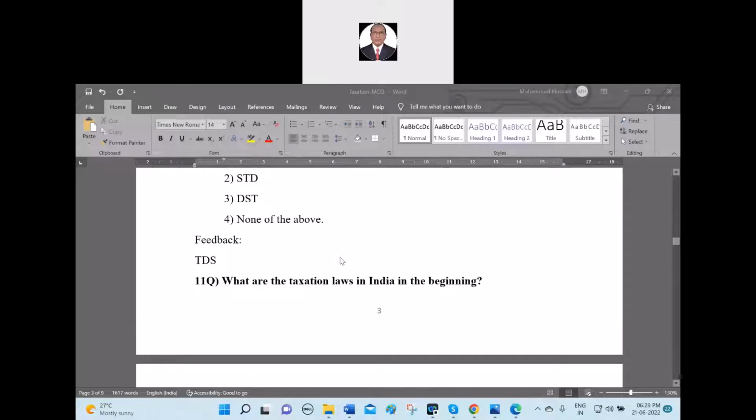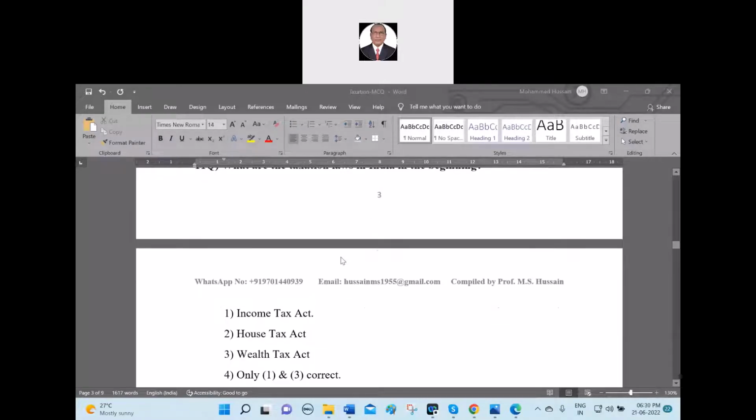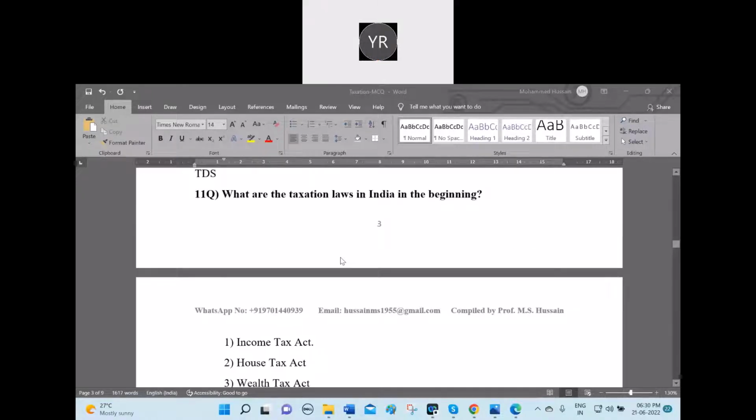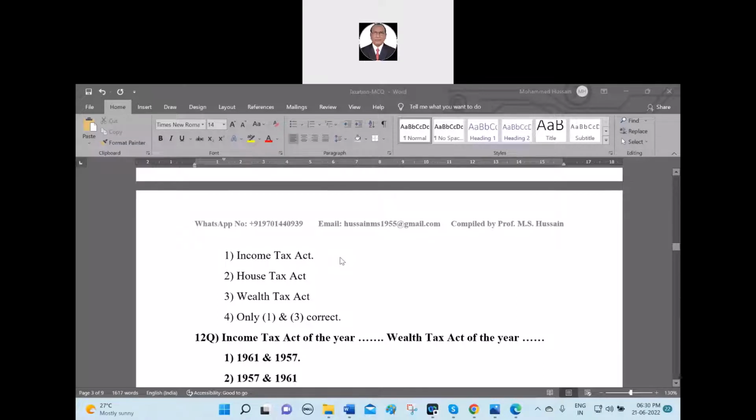Okay, 11th question. What are the taxation laws in India in the beginning? Number 1, Income Tax Act. Number 2, House Tax Act. Number 3, Wealth Tax Act. Number 4, only 1 and 3 correct. The fourth, only 1 and 3 correct, because in the beginning there were 2 acts. One is the Income Tax Act, another is the Wealth Tax Act. Some time later, the Wealth Tax Act was repealed.